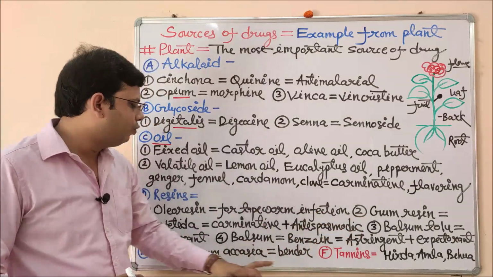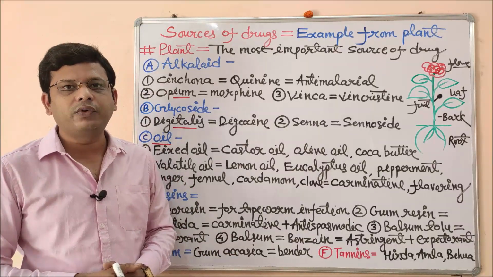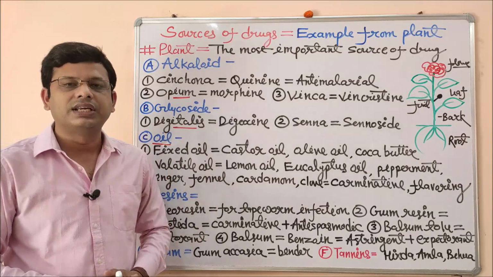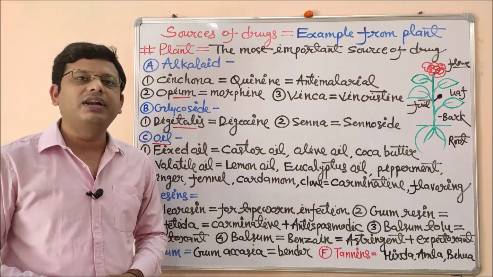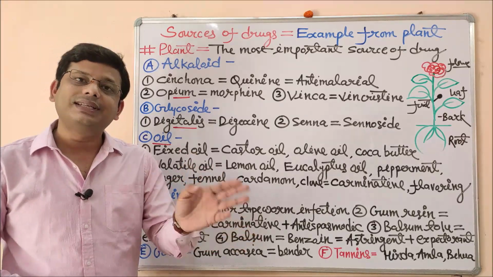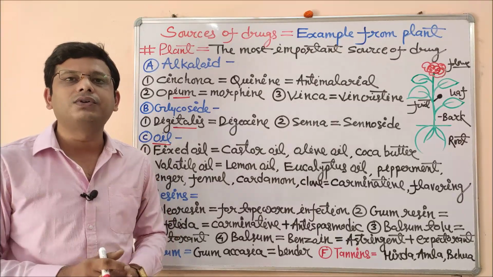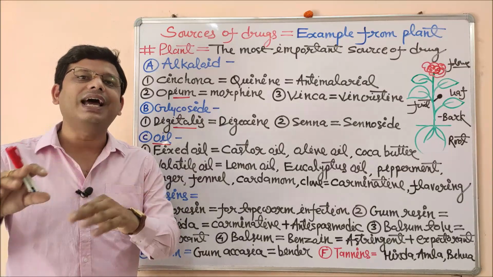Next one is balsam of Tolu, that is used as an expectorant. What is the meaning of expectorant? Expectorants are drugs which are used to expel the cough from the lungs. There are two types of cough remedy. First one is suppressant and the second one is expectorant. Suppressant will suppress the cough itself, and the expectorant will dilute that cough, reduce its viscosity, so we can remove it easily. So expectorants expel.